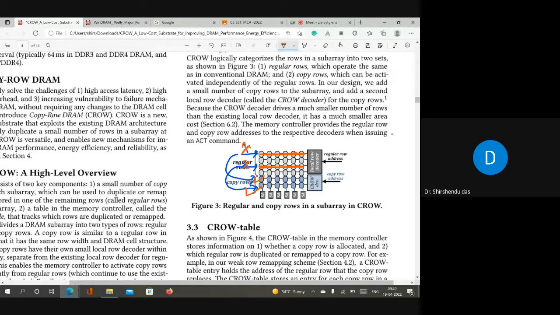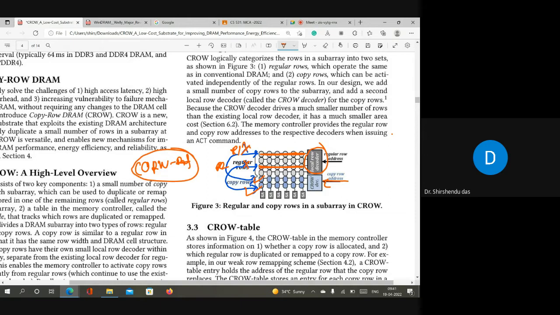So suppose this row is R1 and suppose this is R2. The memory controller has the crow table, right? So if there is a request for R1 or R2, then the memory controller will send the request through the copy row decoder. And if the request is for some other rows, then again the normal decoder will handle it. So this technique they are calling crow ref.